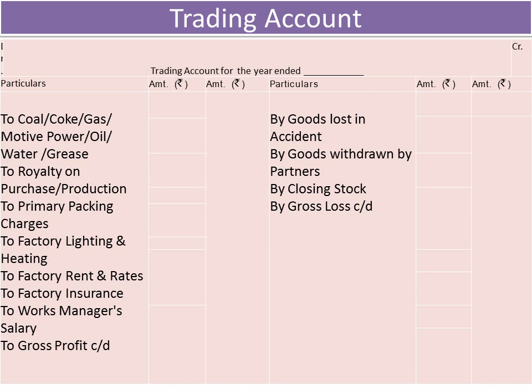Factory rent and rates. If we are not having our own factory, we have to pay the rent. Rent is the expense, that is only the factory rent. I have not said anything about profit. These factory expenses are going on, and the factory account is a trading account. So all the expenses related to the factory are recorded in the trading account. Factory insurance is taken for the factory purpose, so it is debited.